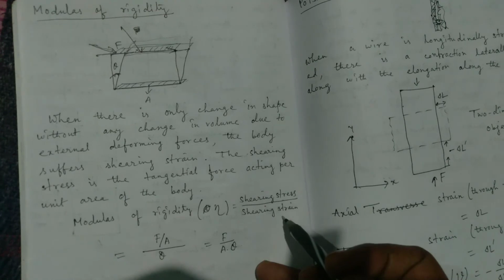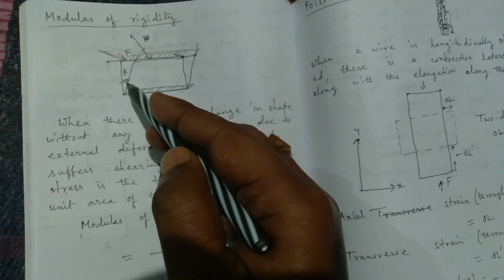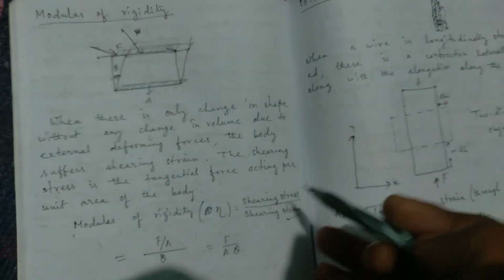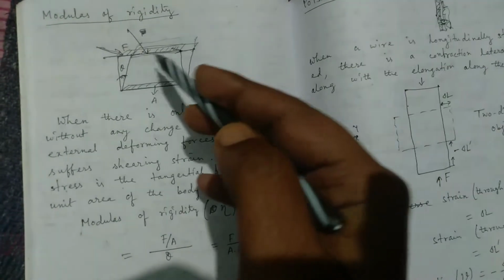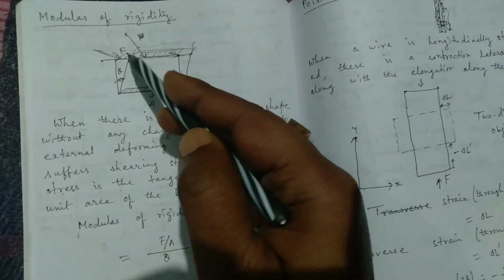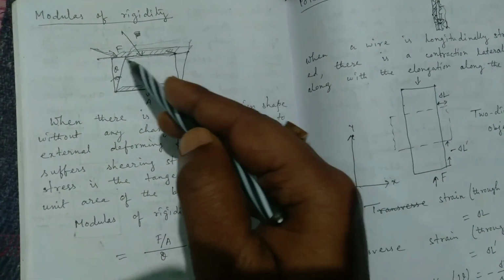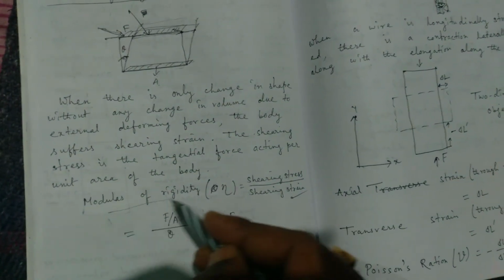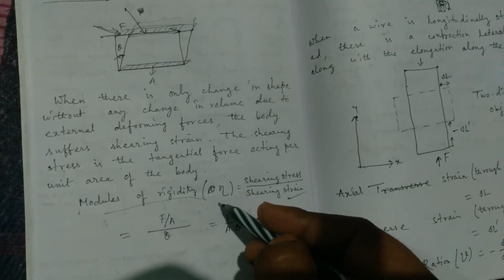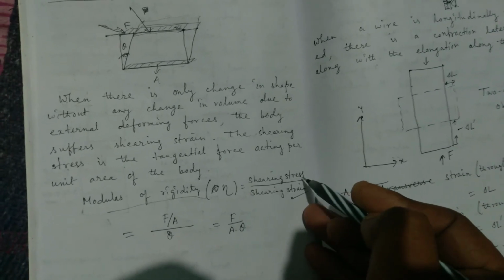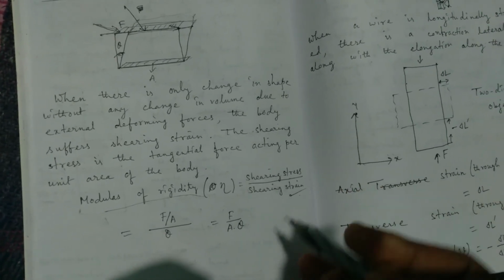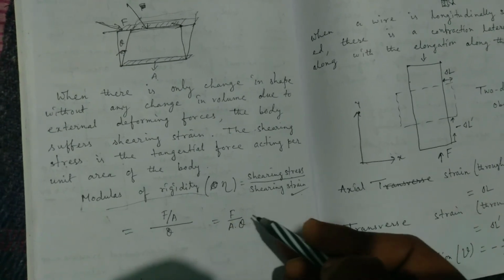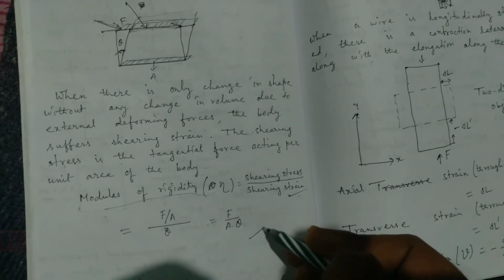This theta is called the shearing strain, and the shearing stress is force by area, F by A. So the modulus of rigidity, represented by eta, is shearing stress by shearing strain: F by A theta.